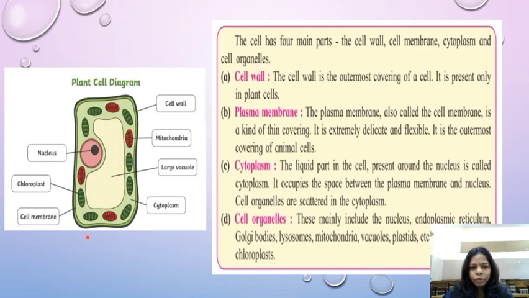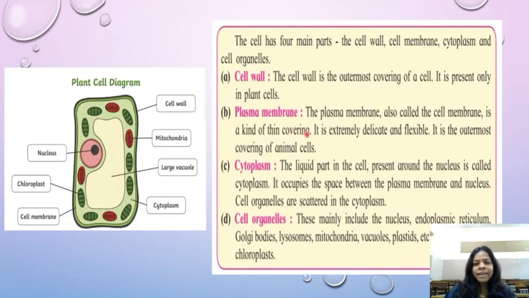Cell wall is surrounding the cell, its outside boundary. Plasma membrane is also called the cell membrane. Inside the cell wall, the second layer from outside. Cytoplasm, the liquid fluid present inside. Cell organelles. In the cell organelles, there can be many different parts. The cell organelle includes many different organelles in a cell, which we are going to see after this one.